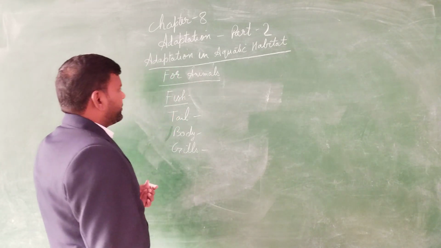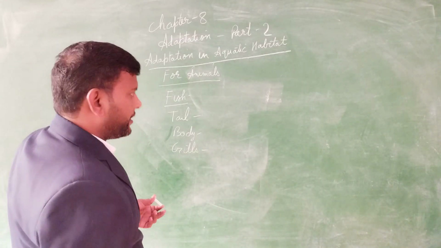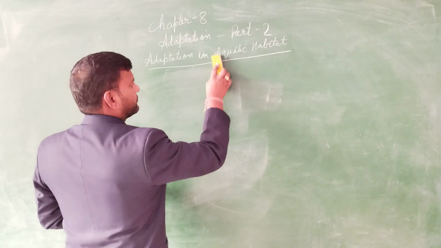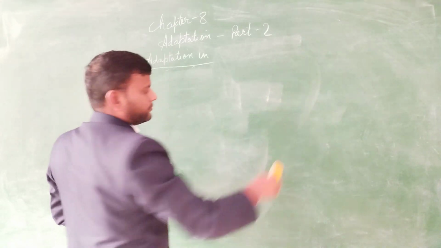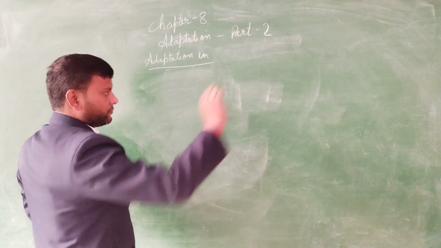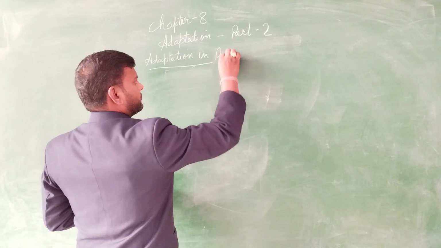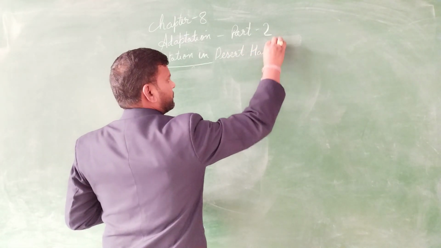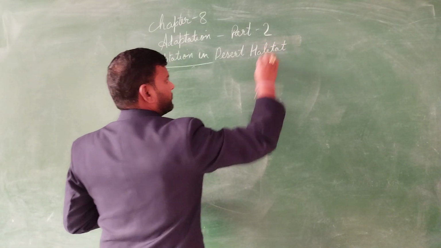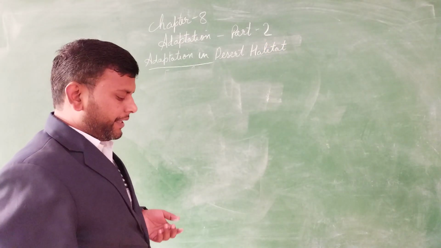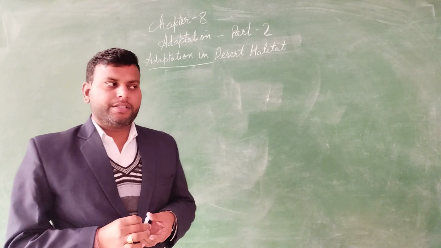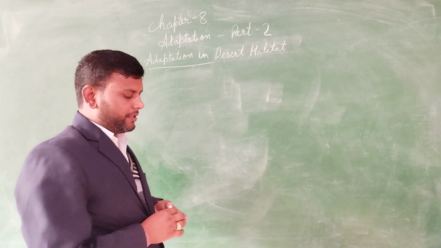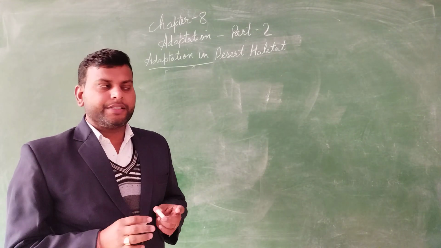Now next we are going to discuss adaptation in the desert habitat. As you know, the desert is also a type of terrestrial habitat, and in the desert the days are very hot.